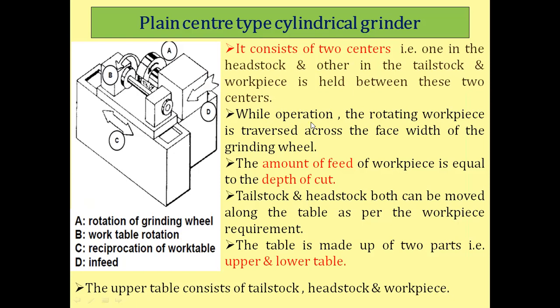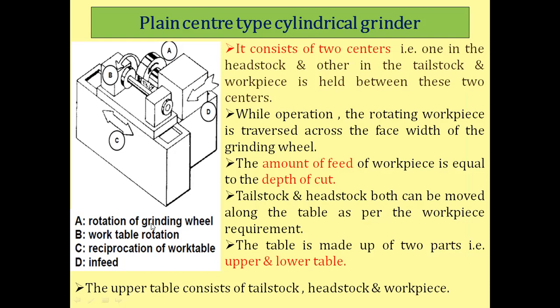During operation, the rotating workpiece travels across the face width of the grinding wheel. This B rotation is given in the anti-clockwise direction, if you see from this direction. This is the face width, and this is the grinding wheel. The rotation of the grinding wheel is shown in the anti-clockwise direction by the alphabet A here.